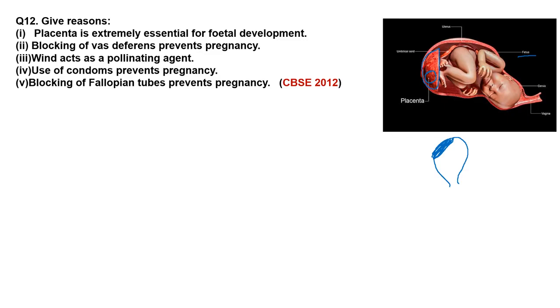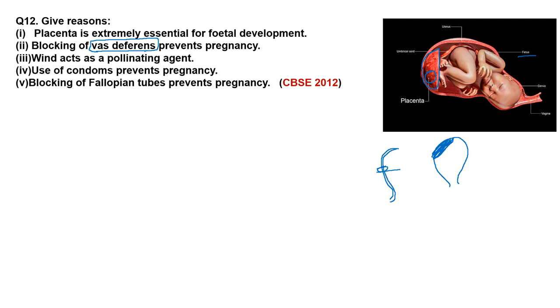Then, blocking of vas deferens prevents pregnancy. Yes, because vas deferens is the passage of sperm, right? How can we block the vas deferens? I have told you about vasectomy, right? If this is the vas deferens, and it has been cut and tied, definitely you are blocking the way of sperm. So when there is no sperm, definitely the eggs won't get fertilized and pregnancy can be avoided.